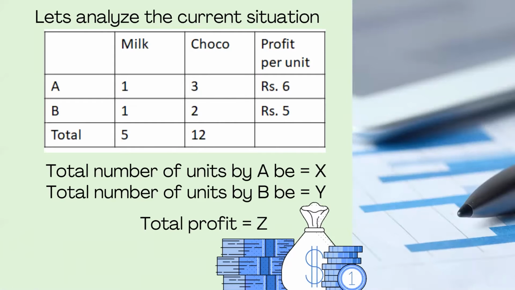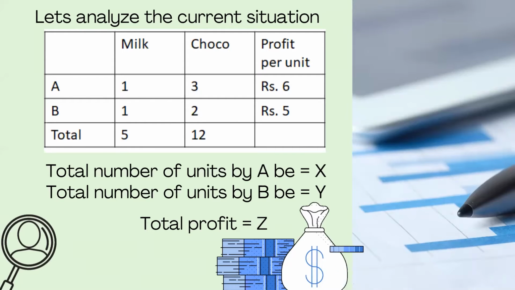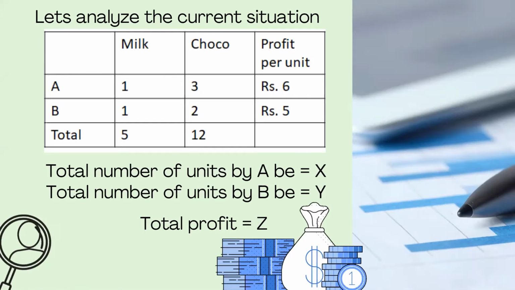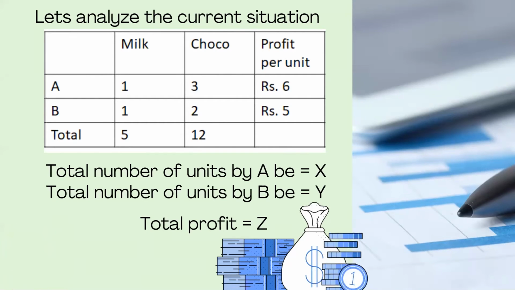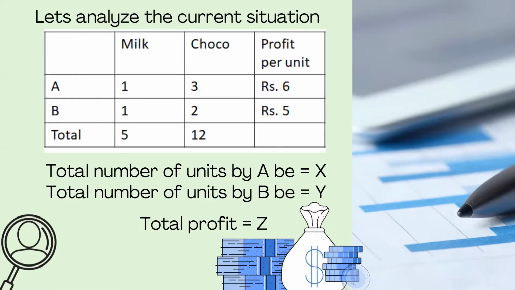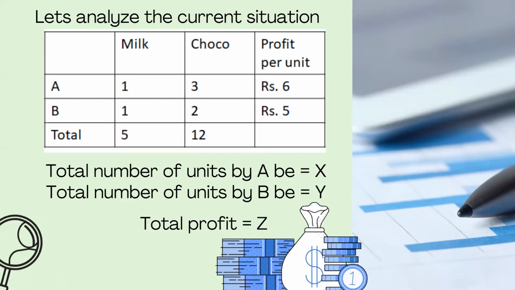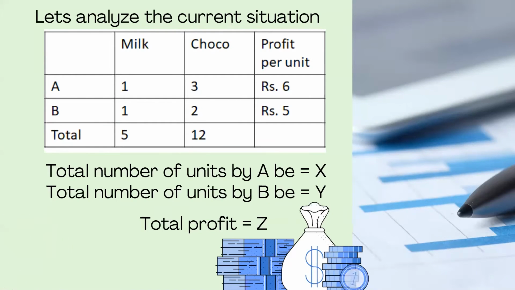Now we are going to solve this question mathematically. We are going to formulate the equations in order to solve this question. So the total number of units of A, we can consider as X. Similarly, the total number of units of B, Y. And the maximum or the total profit, we can call Z.